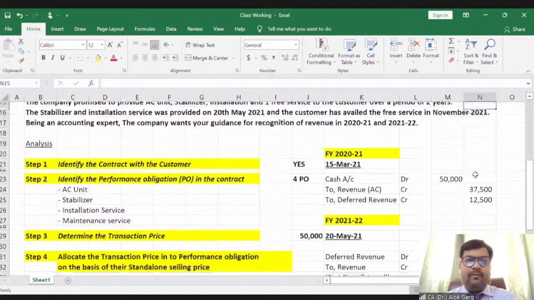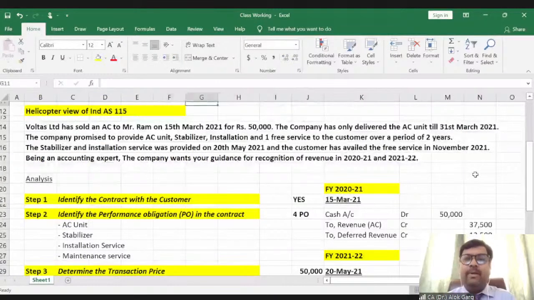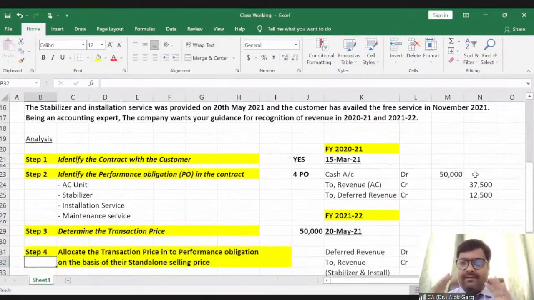So friends, with the help of this particular simple case study, I hope you have understood these 5 steps. And why these 5 steps are important: how we have recognized revenue, how we have allocated the transaction price into the various goods and services which need to be delivered by the dealer or the seller, right? What was the objective of this exercise? We have identified, we have measured, and we have recognized, right?